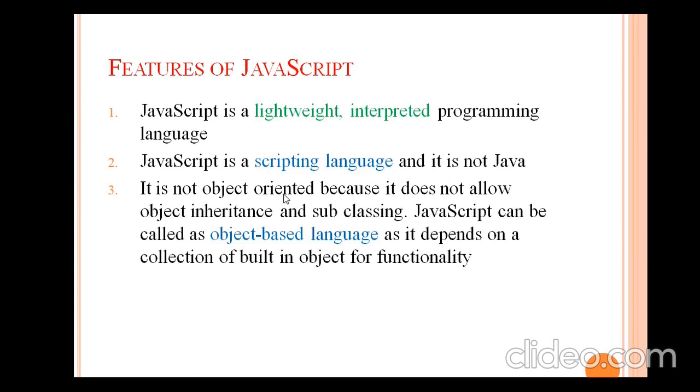It is not object oriented because it does not allow object inheritance, but we can say that JavaScript can be an object based language, as it depends on a collection of built-in objects for functionality. In JavaScript there are many built-in objects like array, string, number, date. So we can say JavaScript is an object-based language.